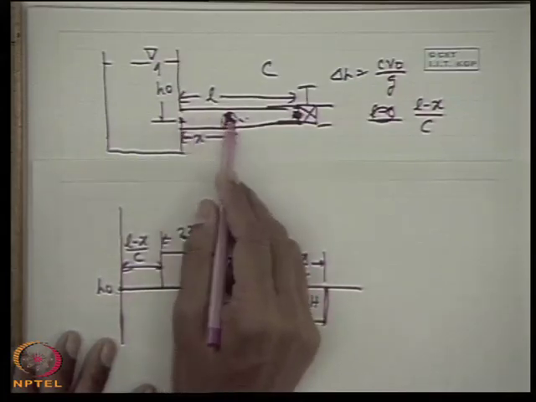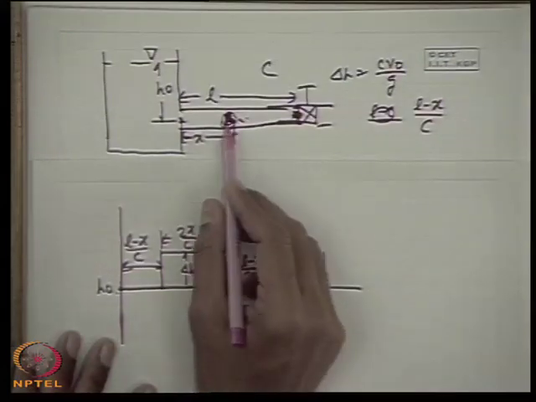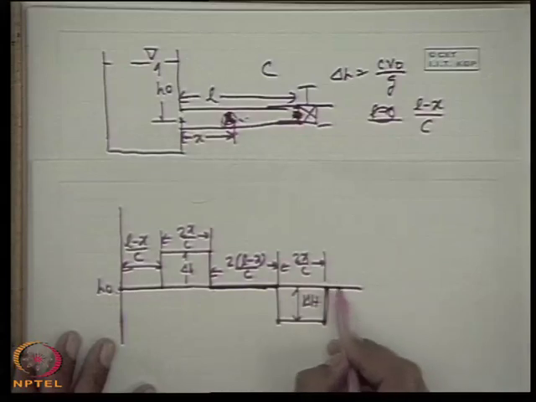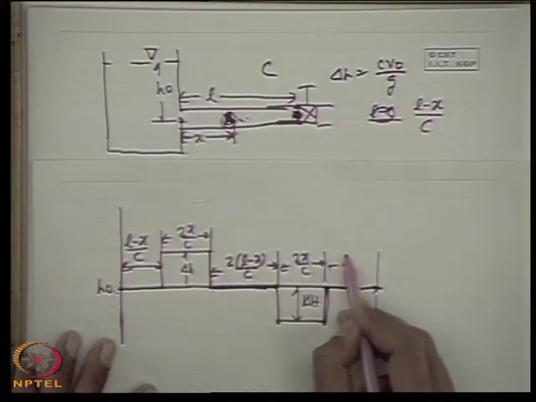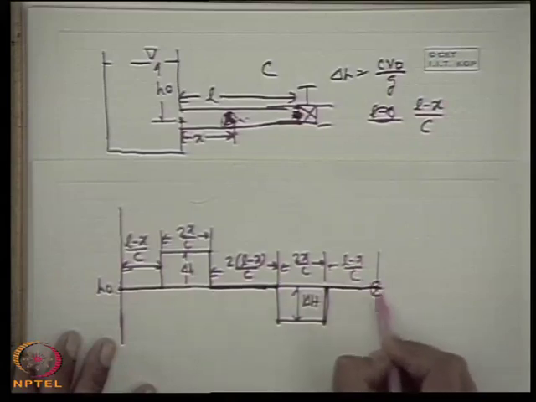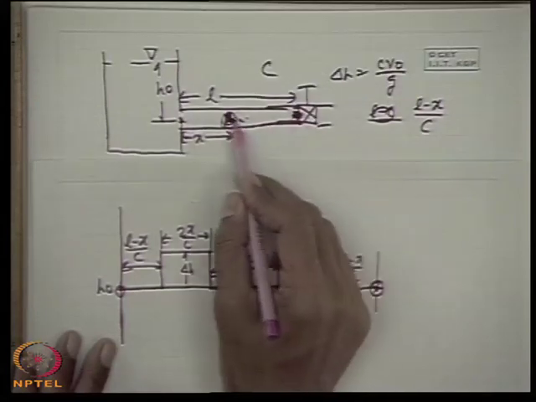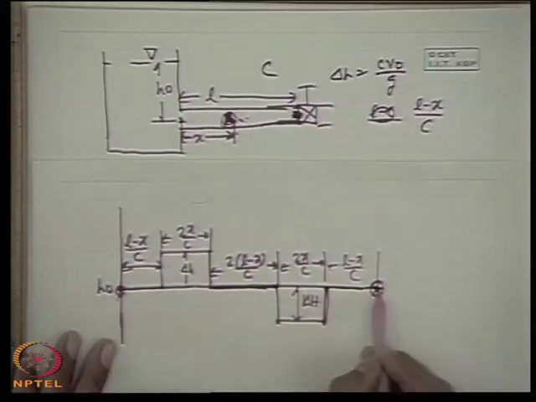When this pressure wave passes through here, it makes the pressure H0. And it will take a time L minus x by c when this pressure wave reaches the valve end. So this point will correspond to this point. From here again after L minus x by c, this cycle will start. That means this point corresponds to this point.